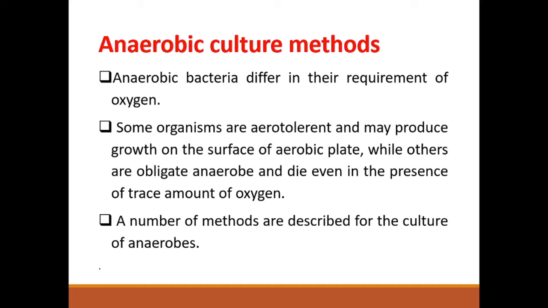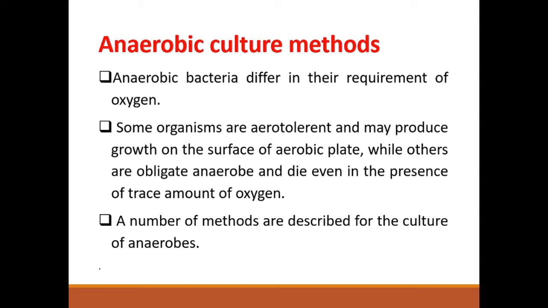While some others are obligate anaerobes. Obligate means strict. Strict anaerobic organisms. I already mentioned, for some anaerobic bacteria, even a trace amount, even one molecule of oxygen is a problem. They cannot live. Oxygen is toxic for such organisms. They are called obligate anaerobes, which means strict anaerobes, and they die even in the presence of a very small amount of oxygen.